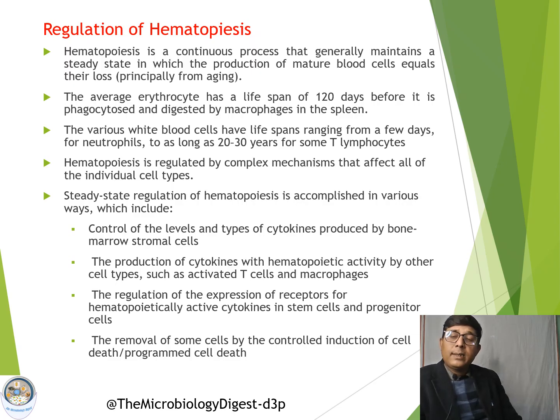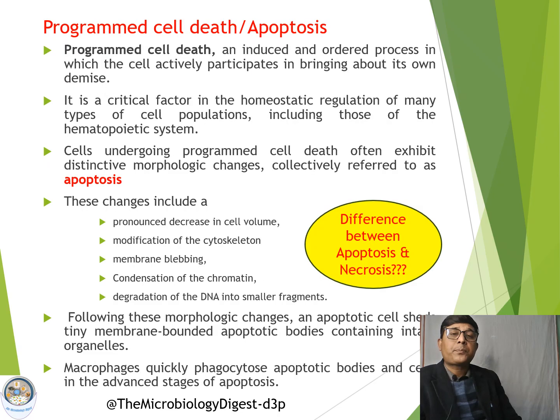So where these cells will be periodically removed from the system. So these are mechanisms by which hematopoiesis is highly controlled through a regulated mechanism. Now here one point to understand is what is programmed cell death, or it is also otherwise called as apoptosis. So this is an induced programmed cell death.